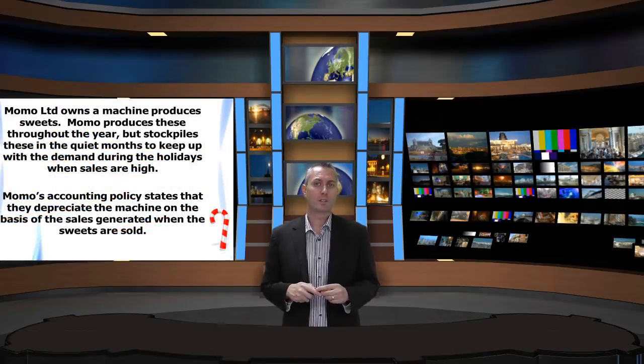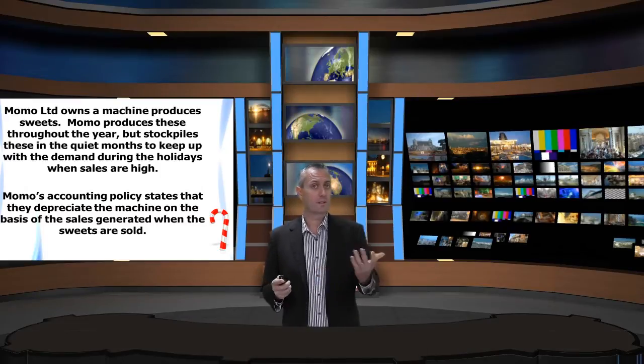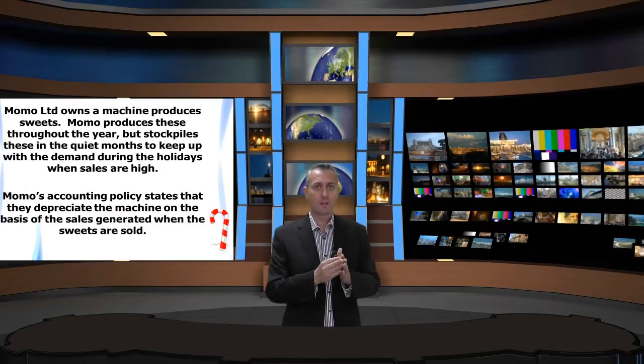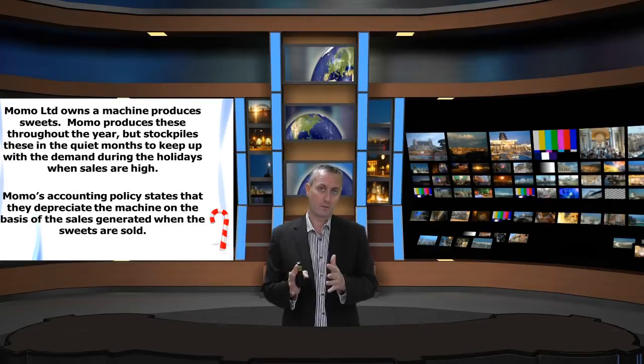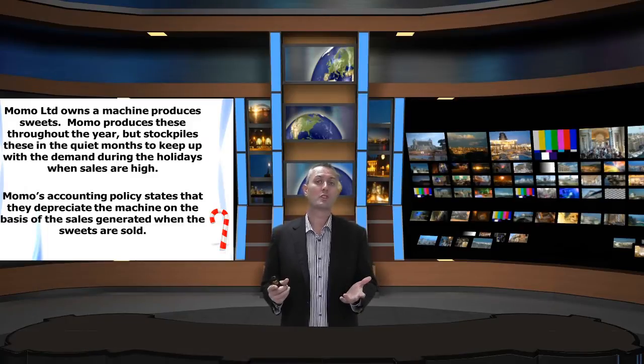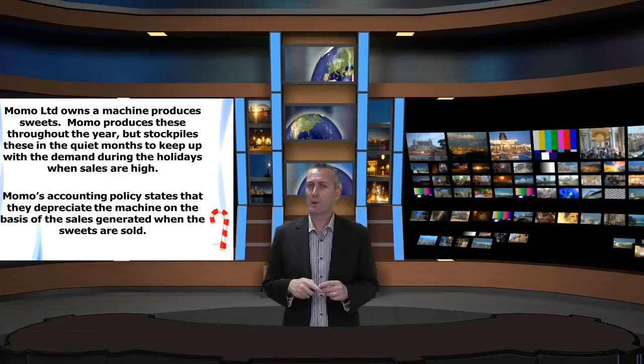Now, looking at a second example, Momo Limited owns a machine that produces sweets. Momo produces these throughout the year, but stockpiles these in the quiet months to keep up with the demand during the holiday seasons when sales are high. So assume the holidays were, say, in August and December. They produce sweets throughout the year, but obviously the big sales are in August and in December. Now, Momo's accounting policy states that the depreciation method that they use for the machine is based on sales generated by the sweets sold. Do you think this is appropriate?